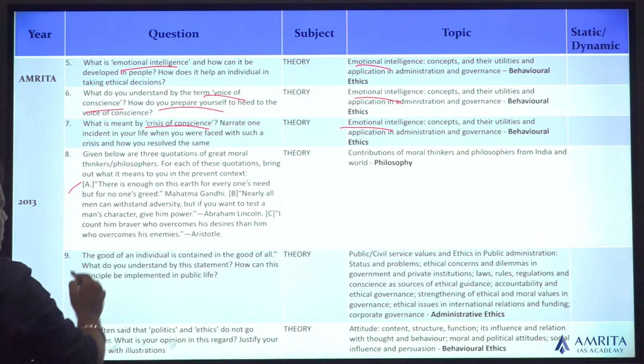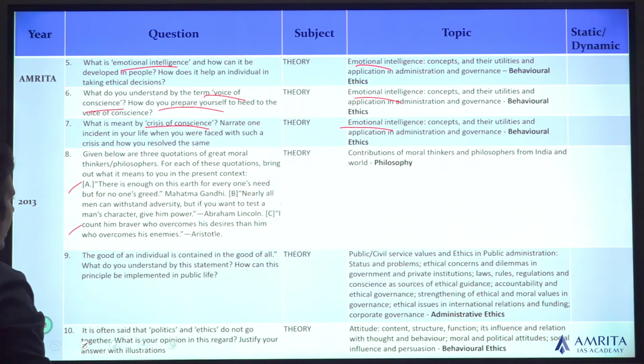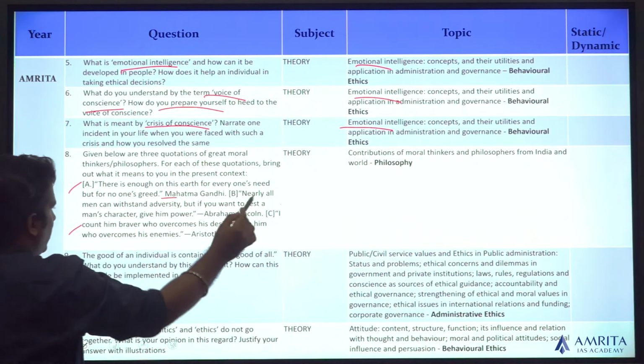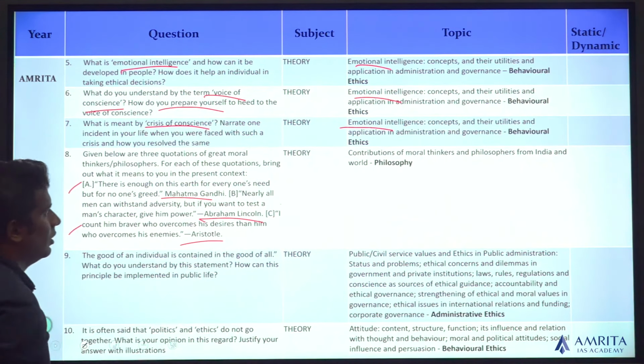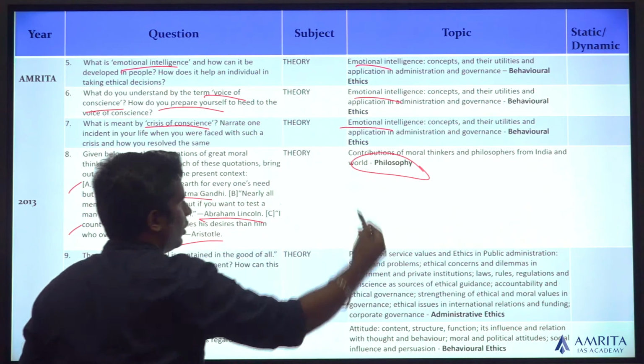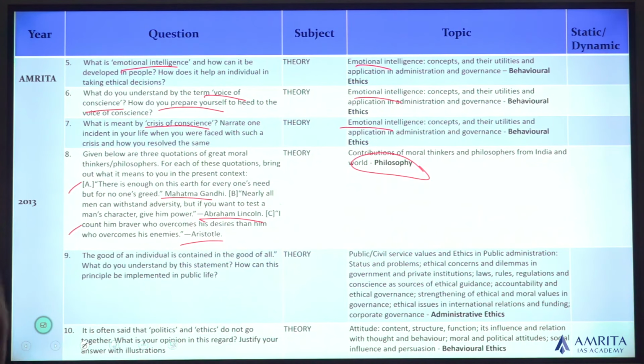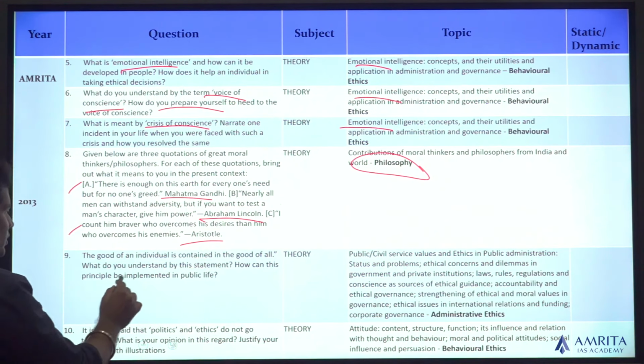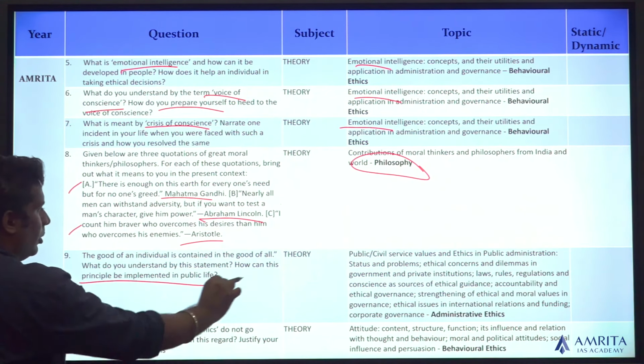Three quotations: Abraham Lincoln, Aristotle and Mahatma Gandhi. This is Mahatma Gandhi, this is Abraham Lincoln, this is Aristotle. So, philosophy, contribution of moral thinkers. Gandhi has always been asked. Good of an individual is contained in the good of all. What do you understand by this statement? Principle to be implemented in public life.